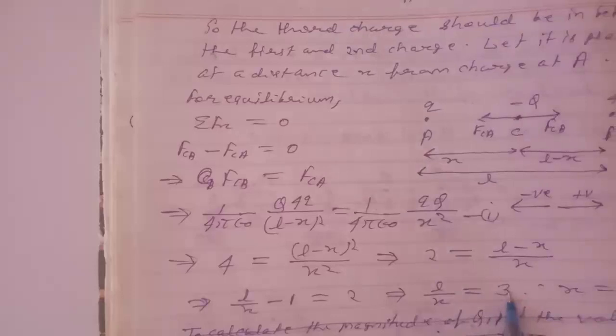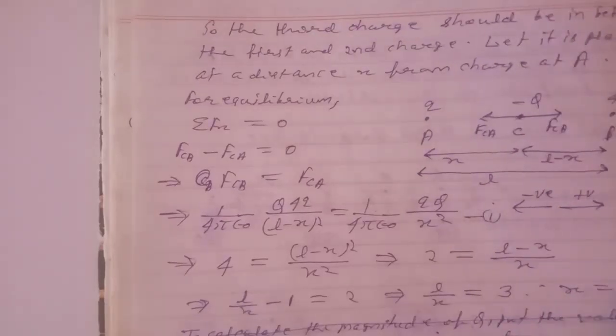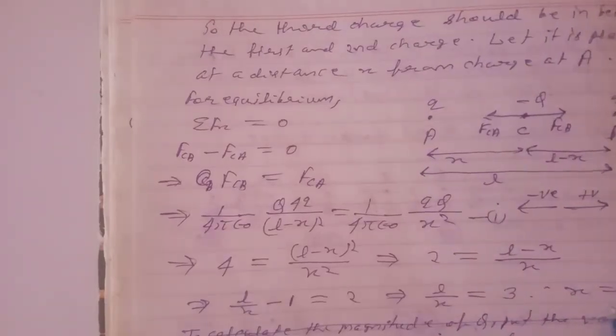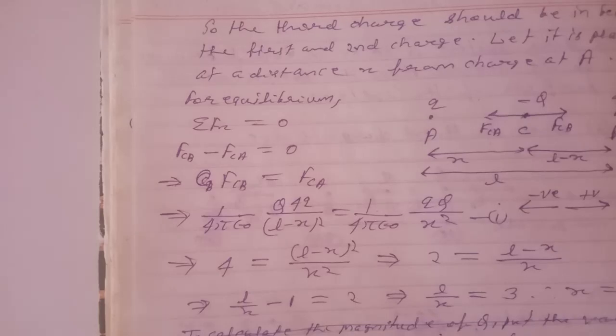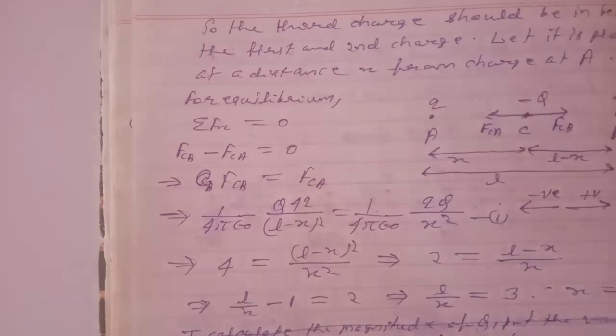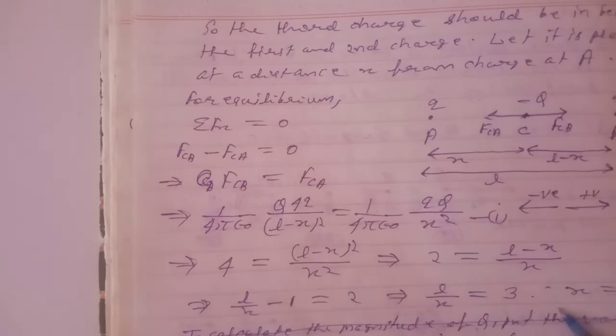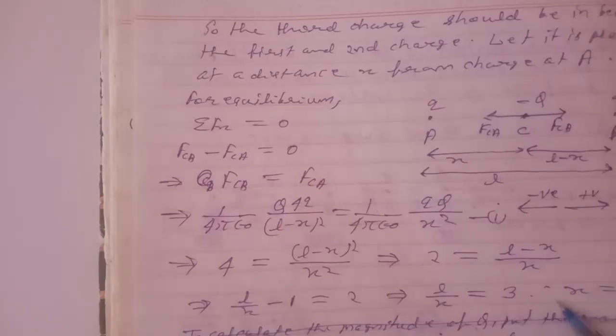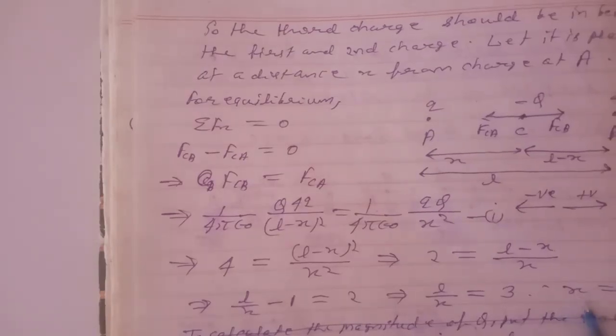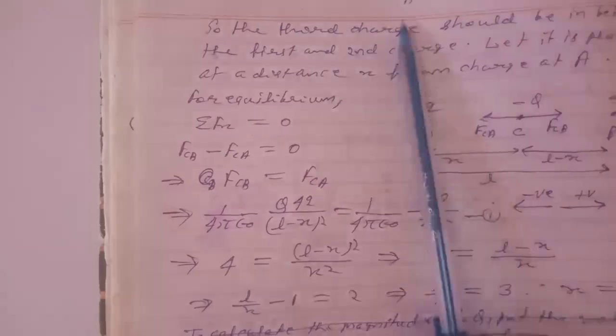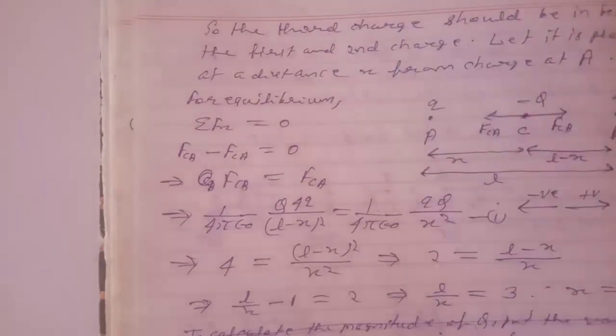Or L by x is equal to 3, so x is equal to L by 3. Answer. So the third charge should be placed at a distance x equals L by 3 from the charge at A.